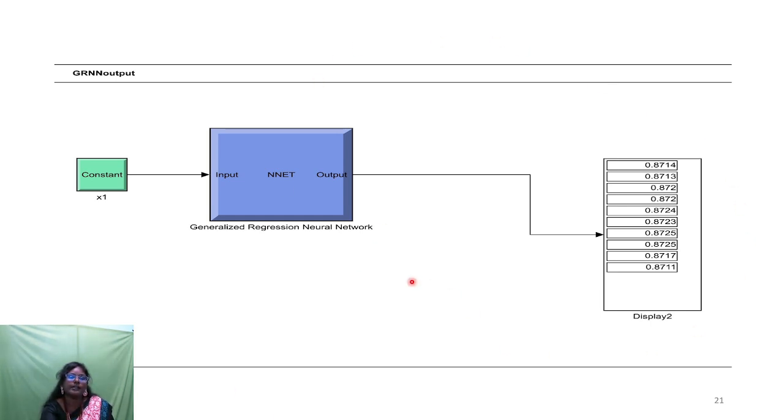So this is the general diagram of the GRNN neural network. I have tabulated this, and I have used this diagram in my research. Here we can see one input box, and this blue color shows the generalized regression neural network, and the third box shows the output voltage profile. In the constant box we can double click and give the input values, and after the generalized regression neural network operation we can run the Simulink with very little computational time. With reasonable accuracy we can evaluate the voltage profile, and it is displayed in the display box.